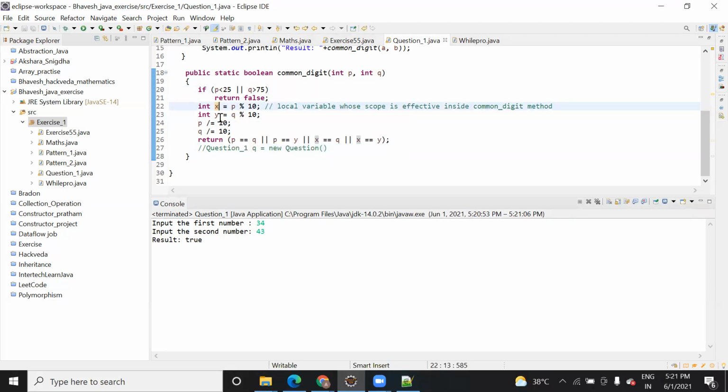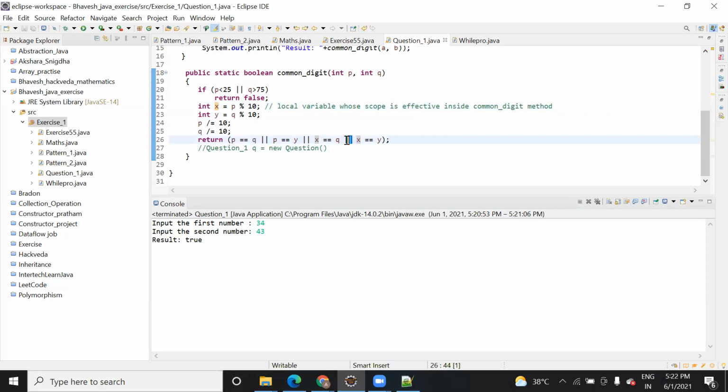43 mod 10 will give you 3. When you divide it by 10, that is 34 divided by 10, it will be of integer type, so it will be 3 and q will be 4. So you are going to check here: is p equal to q or p equal to y?